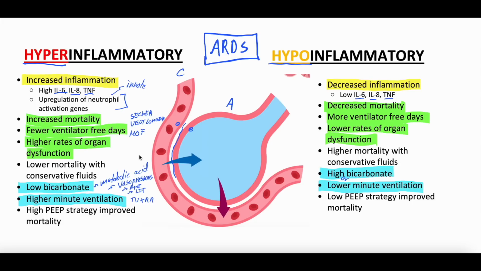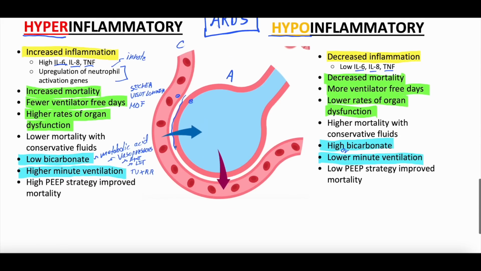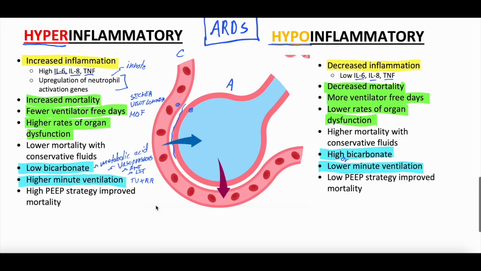So they found that one of the big interventions that we do, and check out our management of ARDS lecture, but one of the big interventions we talk about with ARDS is conservative fluids. There was a big trial that looked at this, which means, don't just willy-nilly give these patients fluid. Conservative fluid strategies to limit the amount of intravenous fluids they're getting. And what they found when they looked at these different phenotypes is that if you did conservative fluids in the hyperinflammatory type, you did lower mortality.